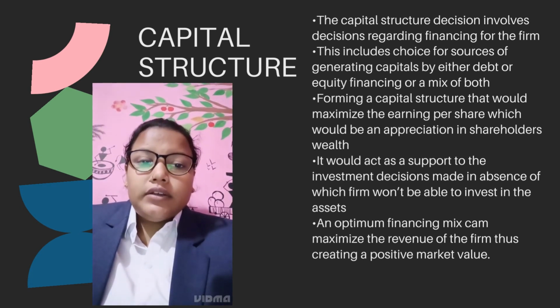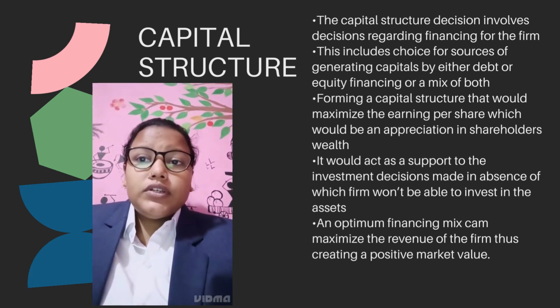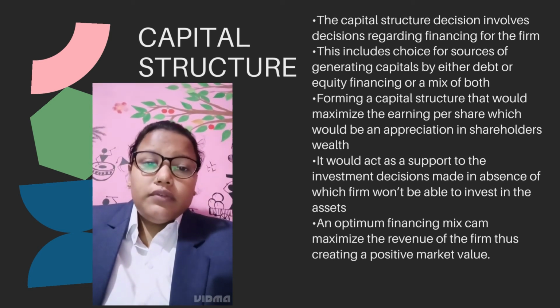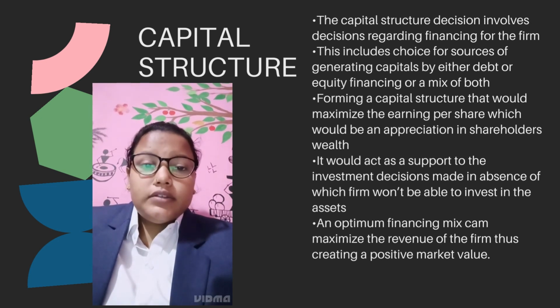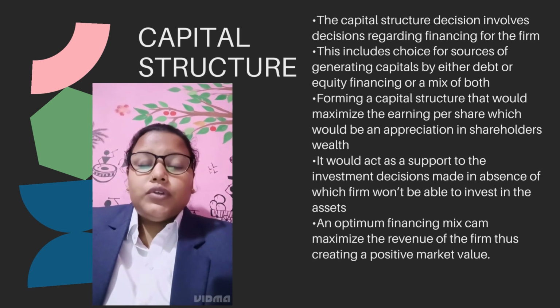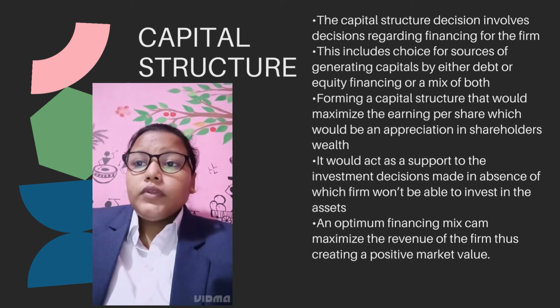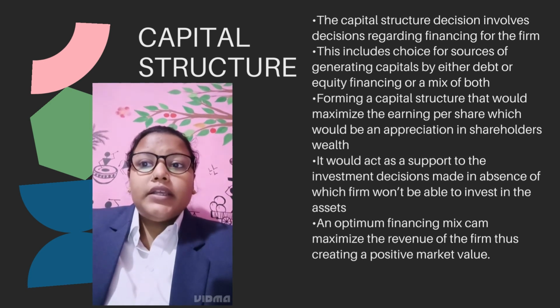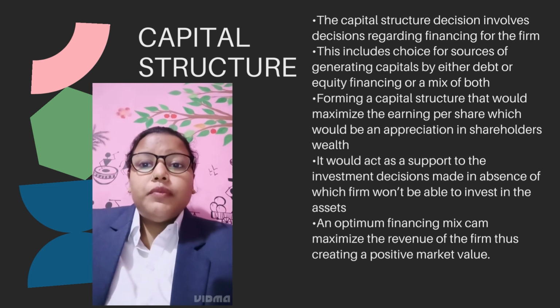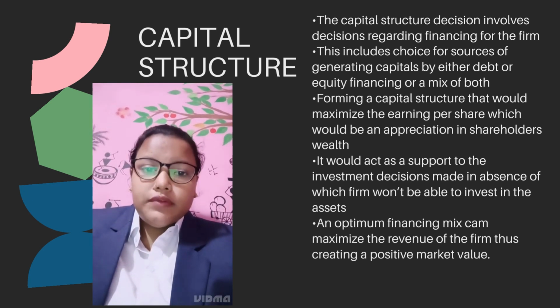Next is capital structure. The capital structure decision involves decisions regarding financing for the firm. What finance is needed for the firm to run its operations. This includes the choice of source of generating capital by either debt or equity financing or a mix of both, forming a capital structure that would maximize the earning per share, which would be an appreciation in shareholders' wealth.